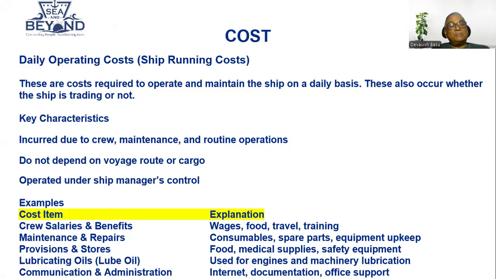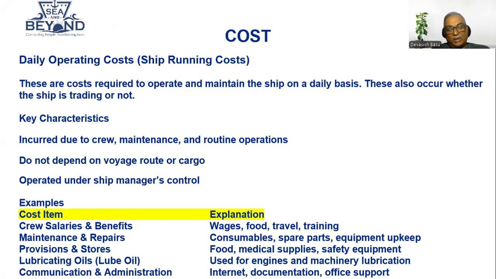So operating under ship management control, you also have to pay those fees. The examples are crew salary and benefits: wages, food, traveling, training, that has to be paid. Then maintenance and repair, that is consumables, spare parts, equipment. So maintenance is a daily affair for a ship. You have to have paint, brushes, lubricants, cleaning equipment, that has to be paid.